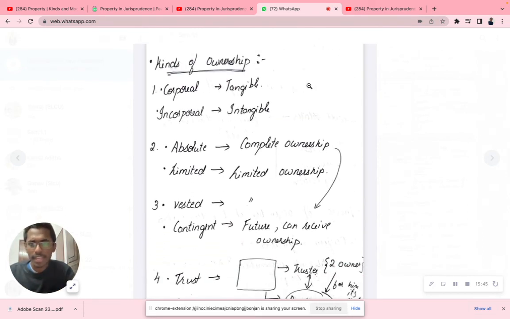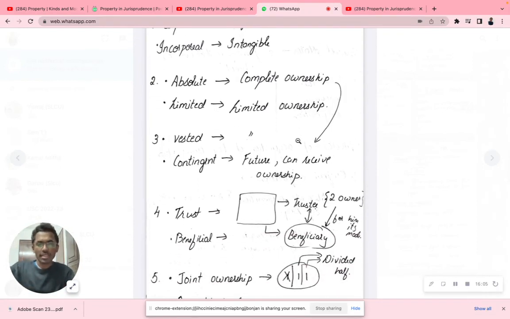Now corporeal, I already explained to you: something which you can touch and feel, for example a car. Incorporeal could be like a land. Absolute means complete ownership of the land. Limited means only for a limited period. Vested means complete ownership. Contingent means a future date, after 2 to 3 years I'll be getting it.